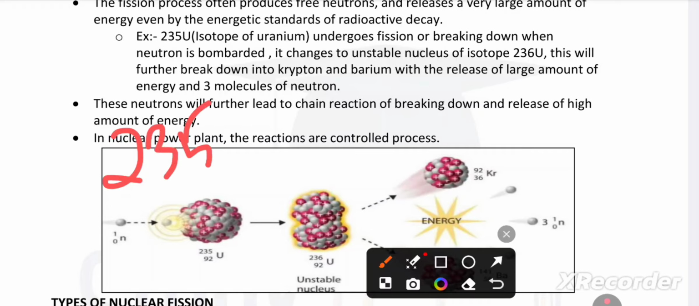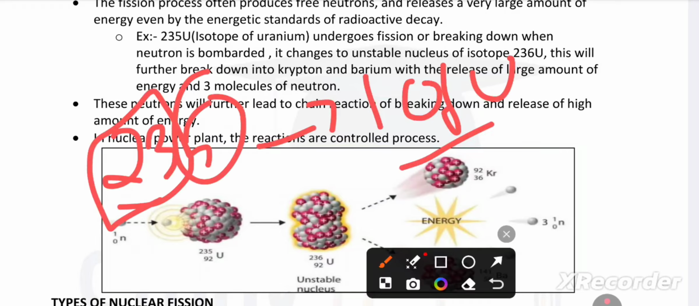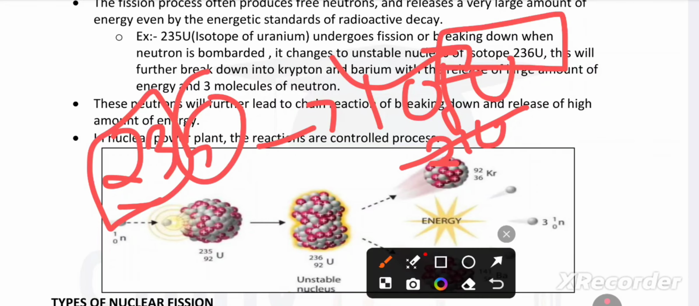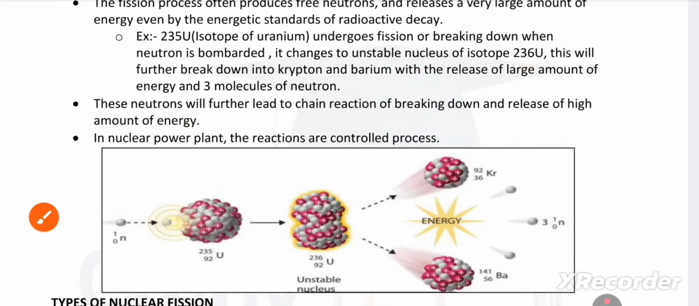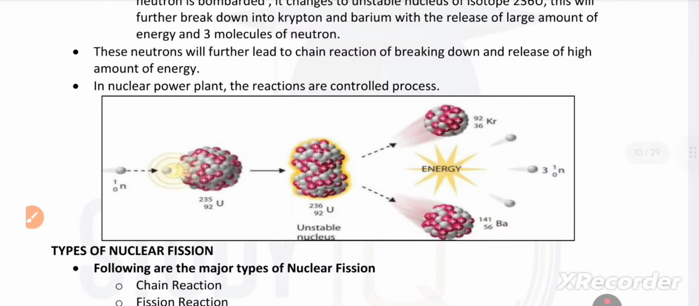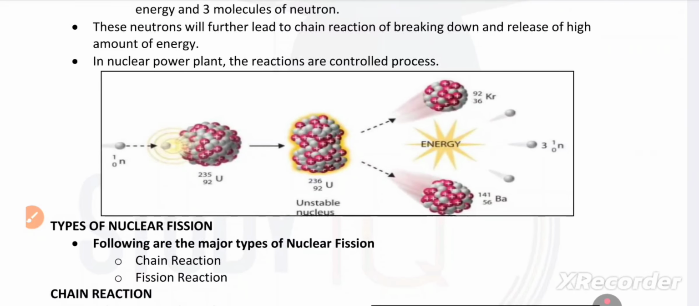U-235 plus n. Okay, isotopes of uranium break down when the neutron is bombarded, and become unstable. Uranium-236 will further break down into krypton and barium, with the release of a large amount of energy and 3 neutrons. Okay, these neutrons will further lead to chain reactions of breakdown, releasing a high amount of energy.